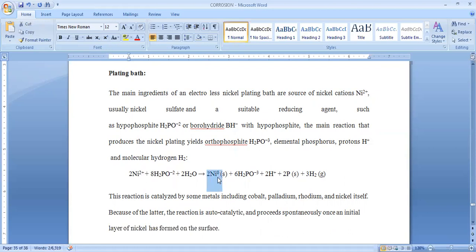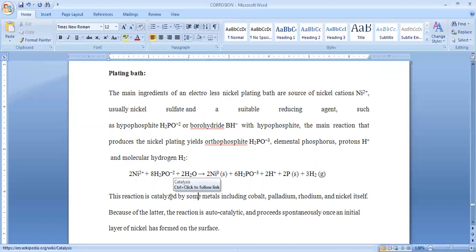This metallic nickel formed is coated on the surface of base metal. This reaction is catalyzed by some metals. So catalysts are required here because we are not applying electrical current. In order to promote the reaction here, catalysts are required. Either cobalt, palladium, rhodium or nickel itself can be used to enhance the rate of the reaction.